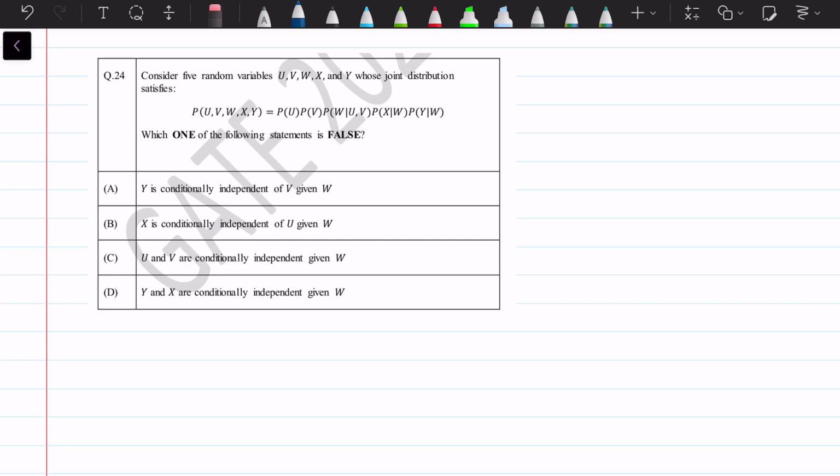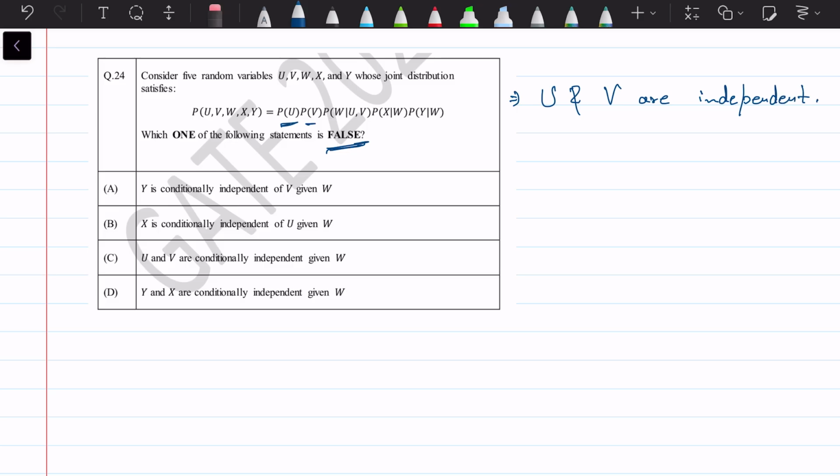So you have to read it carefully because it is asking which one of these is false, not true. Okay, so it means there will be three which are correct and one will be false. So let's factorize it and see who's dependent on whom and how. As you can see, U and V are not dependent on anyone. Okay, so U and V are independent.